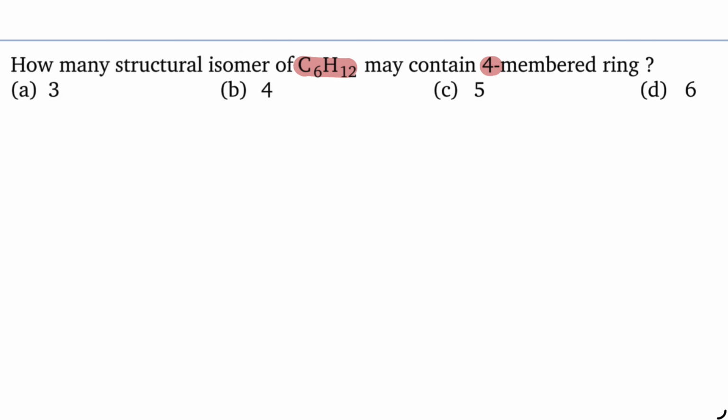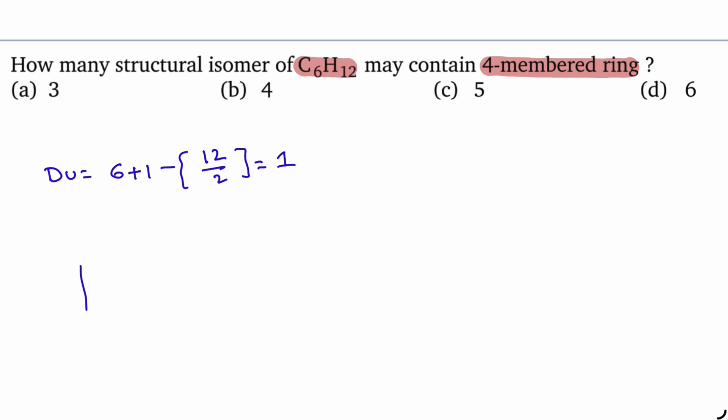C6H12. 4-membered ring. Cyclic structure, that is butane structure, cyclobutane structures he is asking. So let us proceed systematically. Degree of unsaturation, number of carbon atoms plus 1 minus number of hydrogen atoms by 2. Degree of unsaturation is 1.